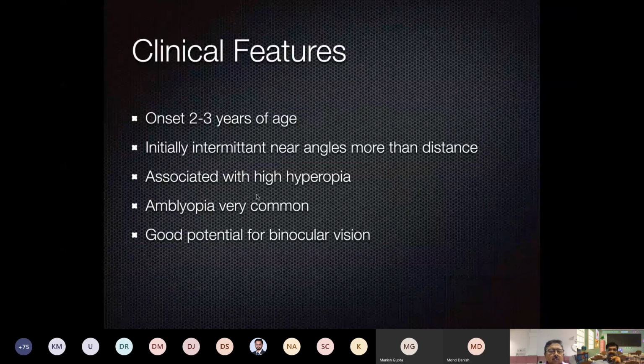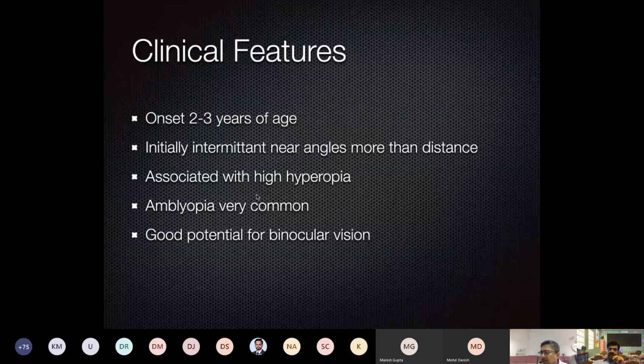Initially it starts with an intermittent squint, with near angle more than the distance. Like when the child is doing some near work, then the squint starts appearing, and it is almost invariably associated with high hyperopia. Once you give full correction, the squint disappears. In these children also, amblyopia is common, but there is a better prognosis than infantile esotropia. Because why? Because in the first 2 years of life, the child is seeing straight. So by that time, he has developed a good stereopsis and binocular vision.